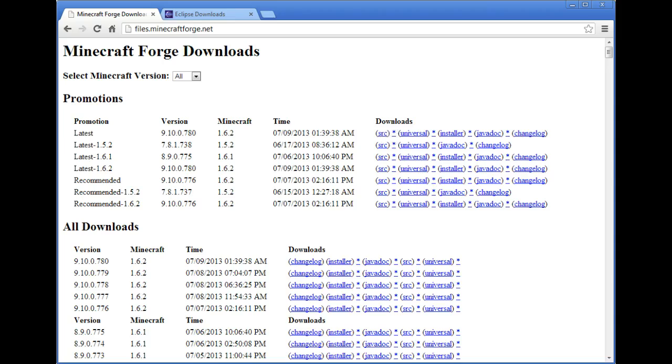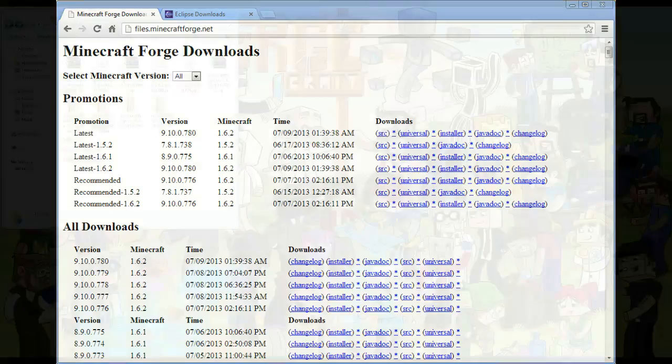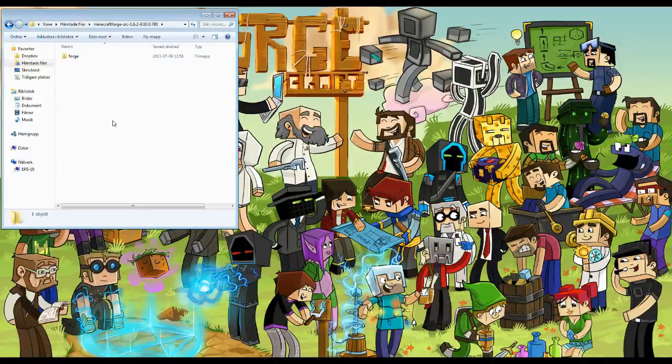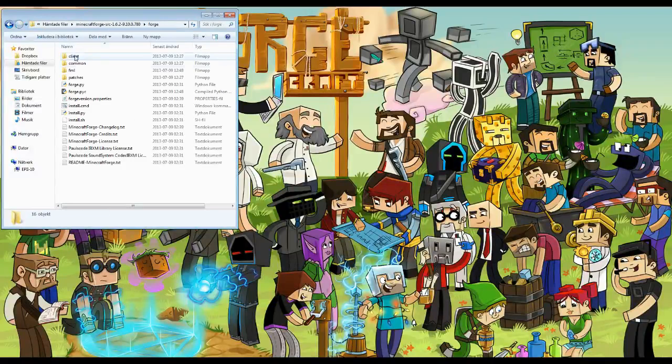And if we take a look here, I have downloaded that and extracted it. So what you get is a zip file, you extract it, and then you can go into here, and what we will find is something that looks like this. Okay, so what do we have here?